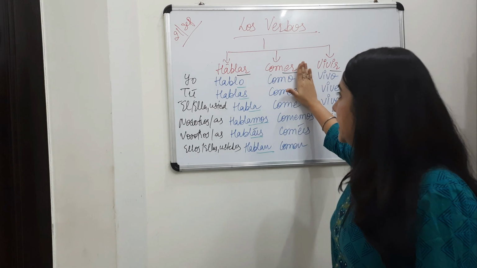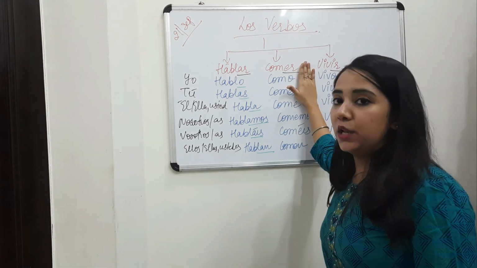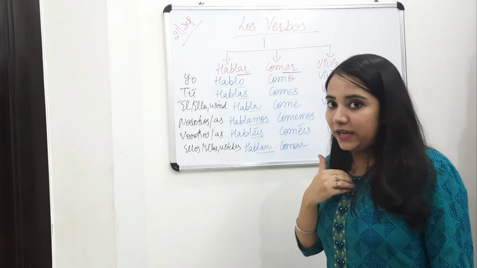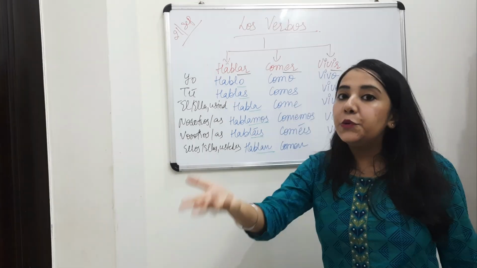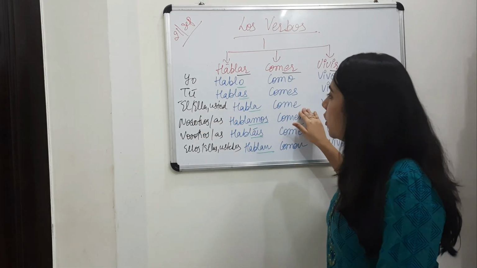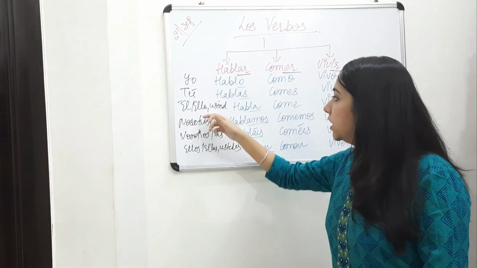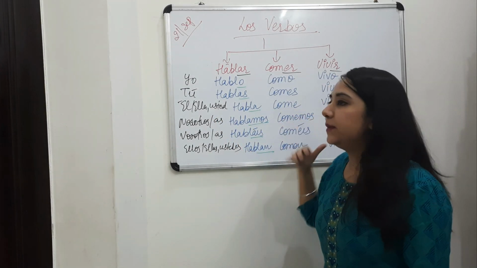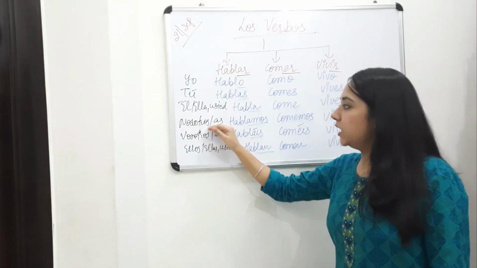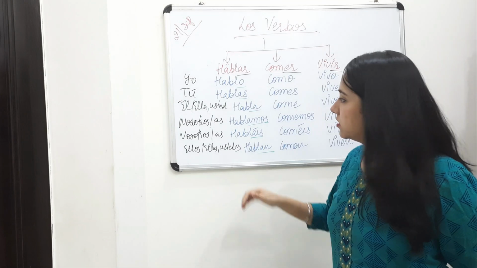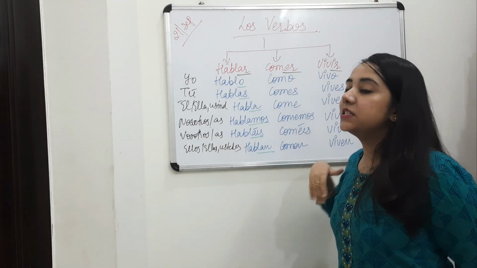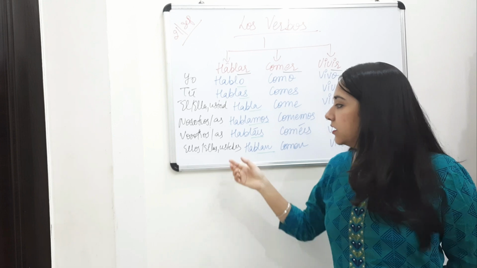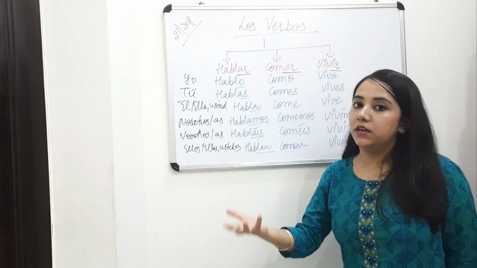Now coming to the ER ending verb, I have written the example. Comer means to eat. Yo como means I eat. Tú comes means you eat. Él come means he eats. Ella come means she eats. Usted come means you eat in a formal way. Then nosotros, nosotras comemos, we eat. Vosotros, vosotras coméis, you all eat. Ellos, ellas comen, they eat. Ustedes comen, you all eat.